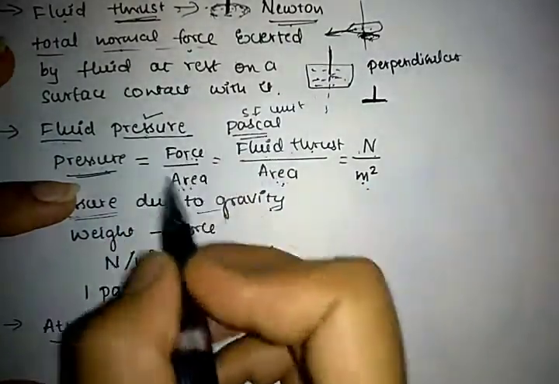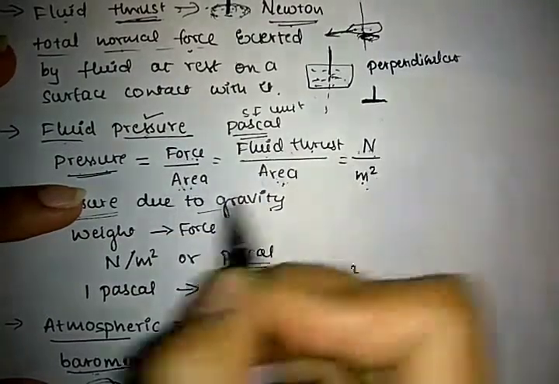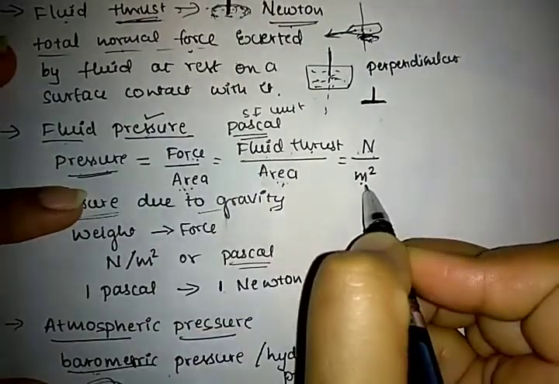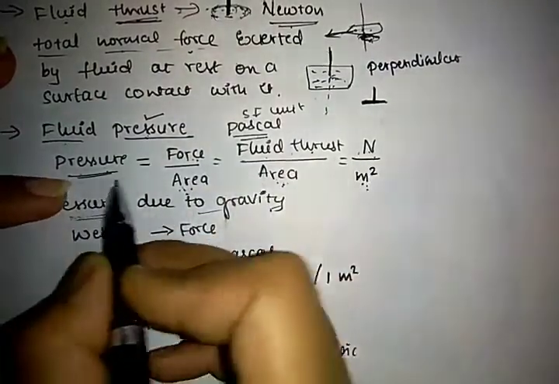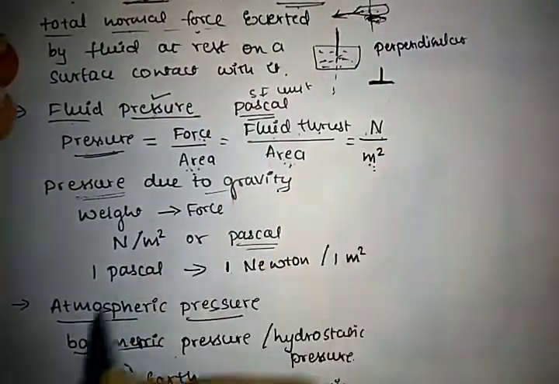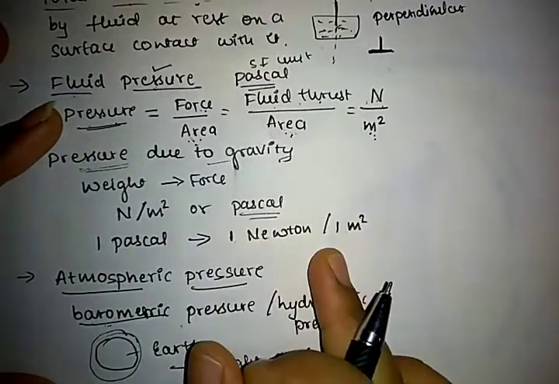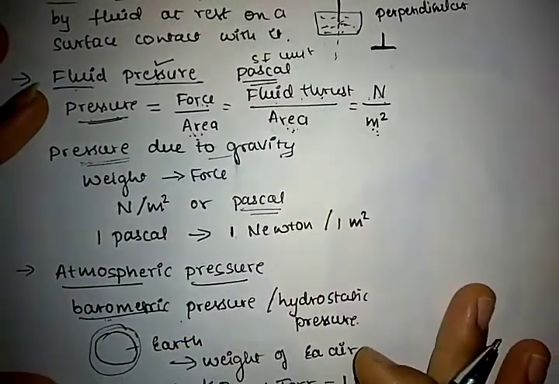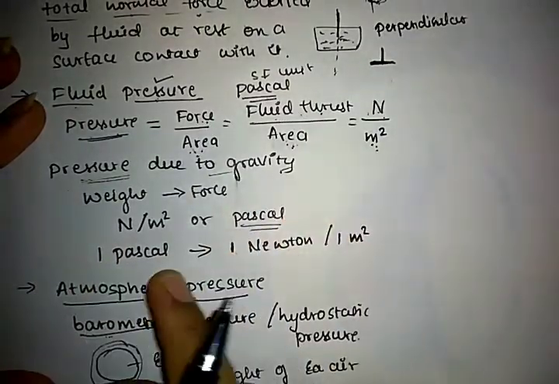Then from this equation we can derive: the SI unit for force is Newton, the SI unit for area is meter square. Then the SI unit for pressure is Newton per meter square. So 1 Pascal is equal to 1 Newton per 1 meter square. Okay, 1 Newton per meter square is nothing but 1 Pascal.